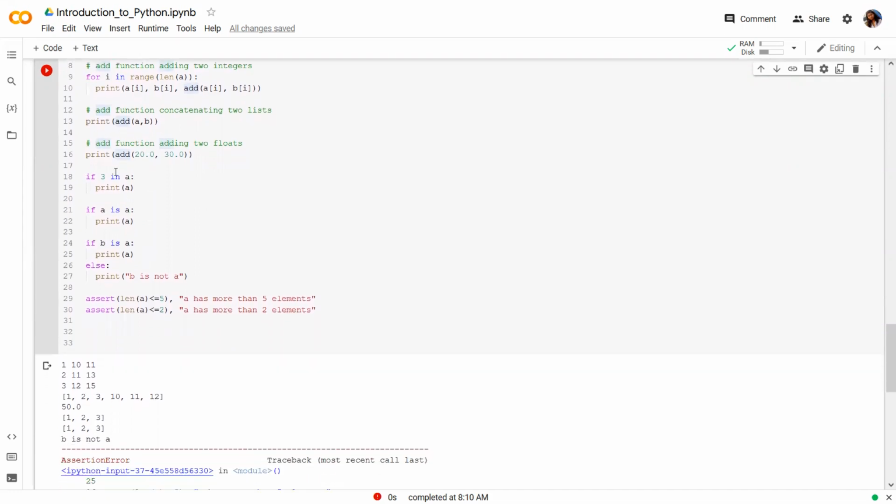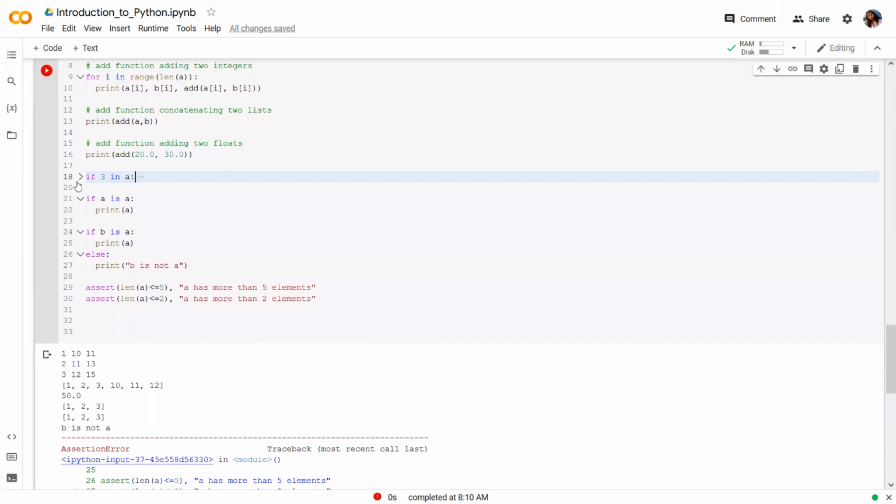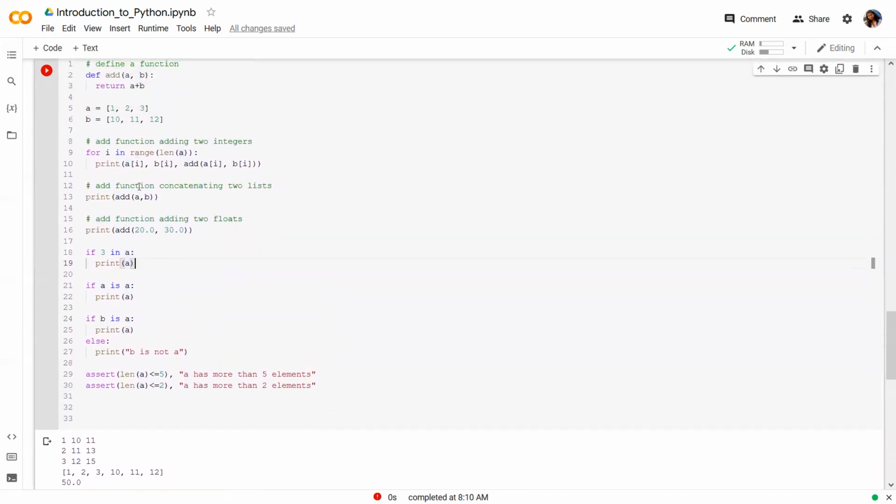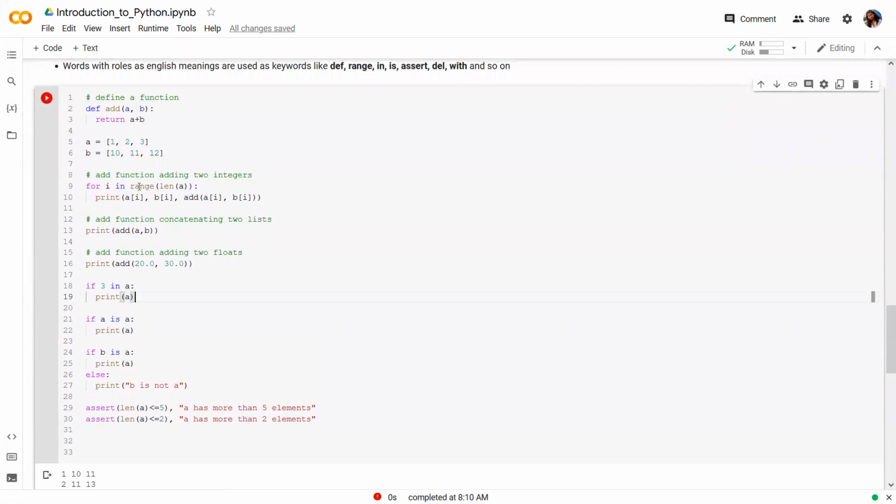The other simple English understandable code we can see here in line 18 says that if 3 in a, print a, which means that if this value 3 is present inside whatever values a is holding, then I'm supposed to print a, which is easy to understand for any person, irrespective of whether that person is familiar with Python or not.